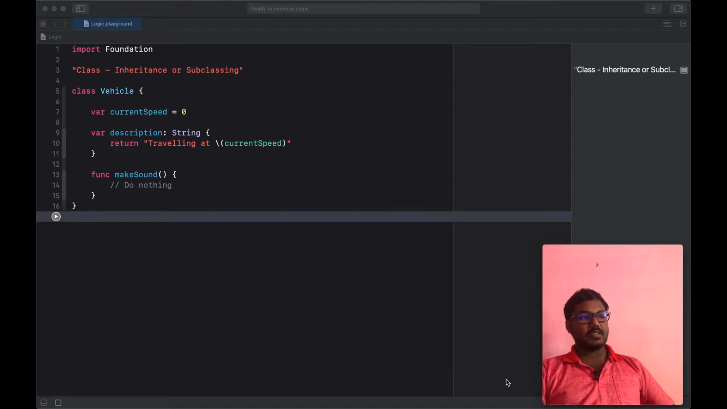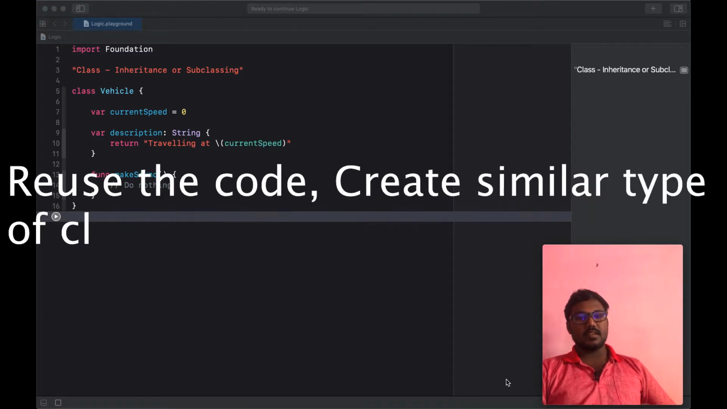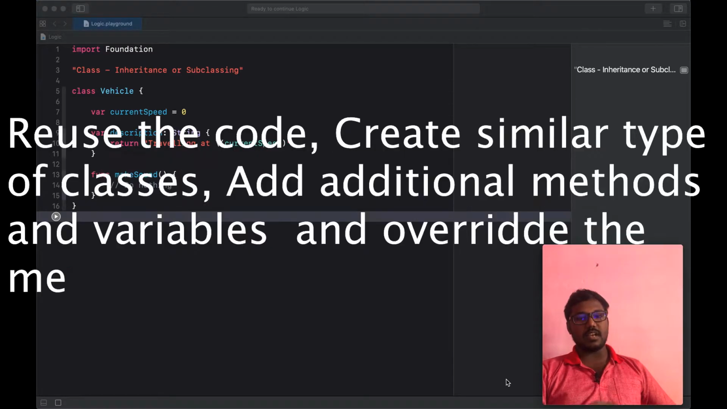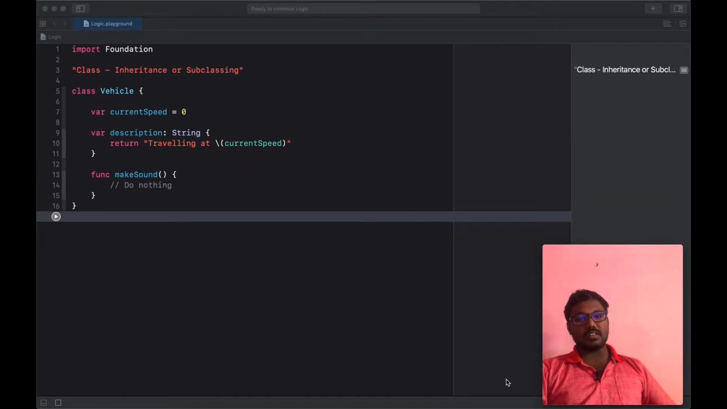Here our topic is what is class inheritance, or class subclassing. Here are some of the benefits we get: we can reuse the code, we can create similar types of classes from one class to another class, and we can add additional variables as well as methods to the subclasses. But the variables and methods added in the subclass will not be available on the superclass, and we can also override the variables and methods. Let's dive into the tutorial.